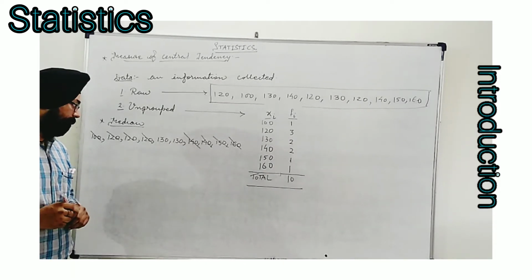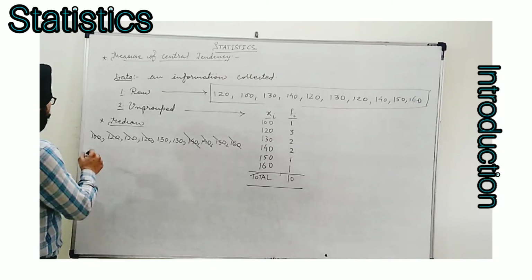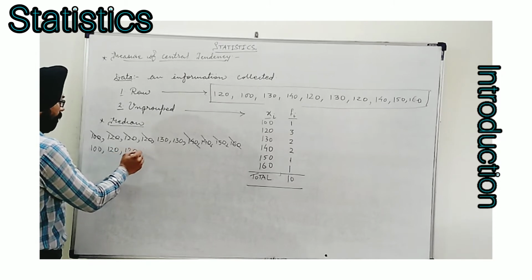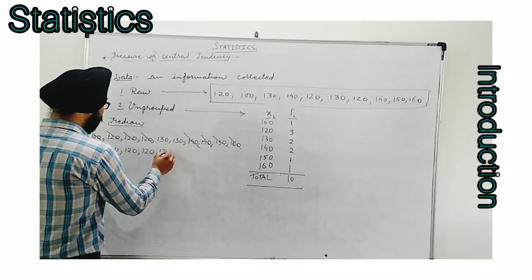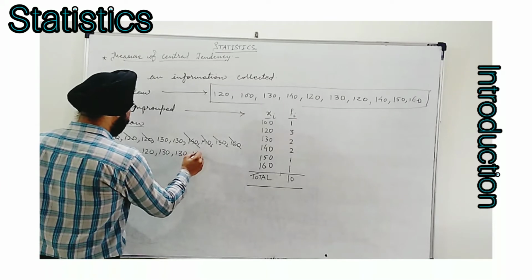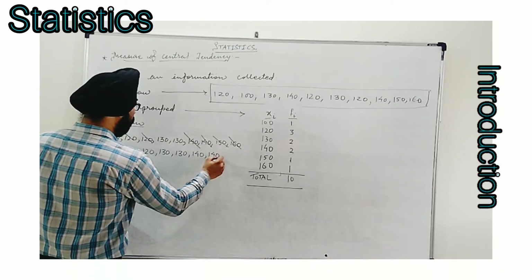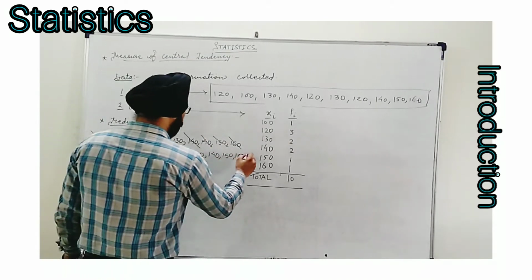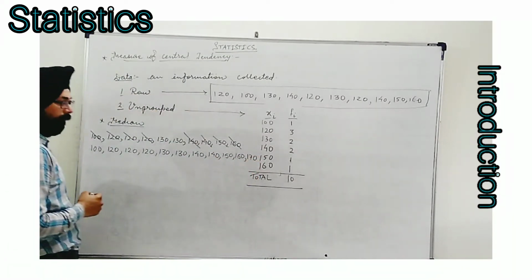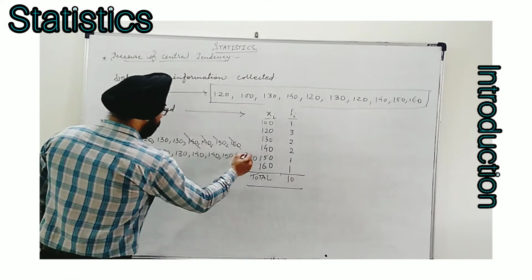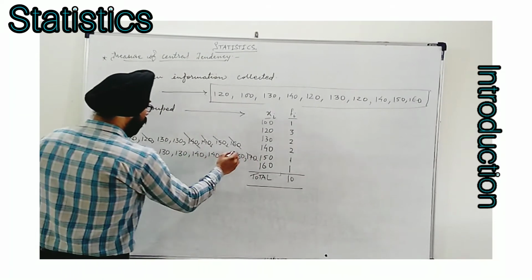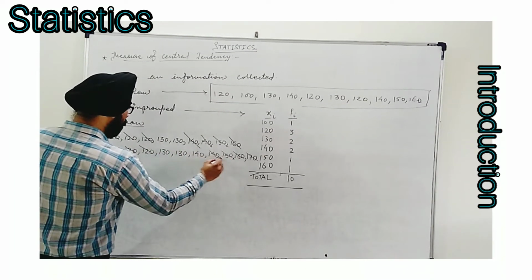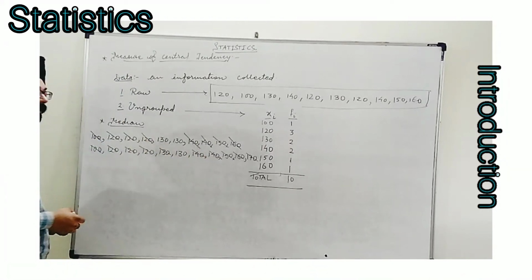Now the second case: if I take the same data and put one more value, like 170, and start the same procedure, striking out from both sides alternately, I find exactly one value left.